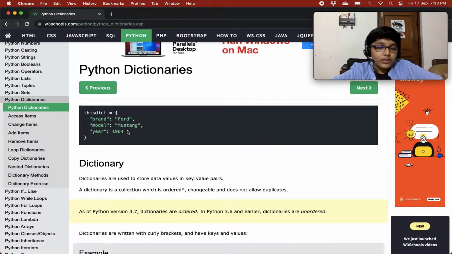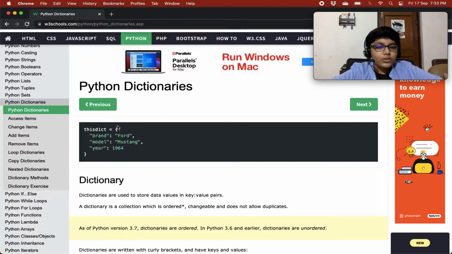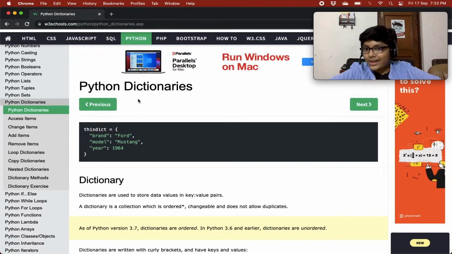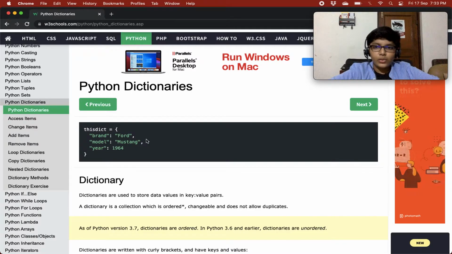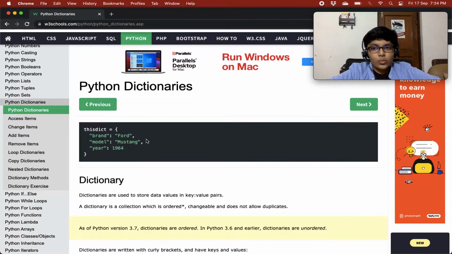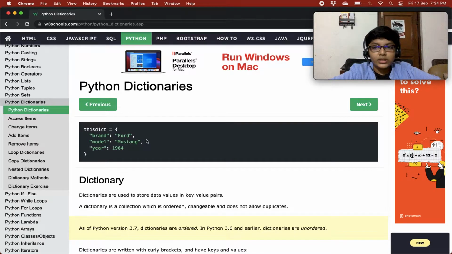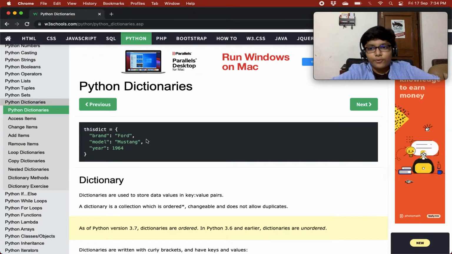So how do you create a dictionary? You write dict equals, and then you give curly braces like a set, but the difference is that you give key and value pairs in it. So basically there's a key and value system. Like you have a variable which has a value, similarly, in dictionaries we have a key which has a value, right? And if you want to access items of the dictionary, we access them using their key. So this is a new type of concept for us.